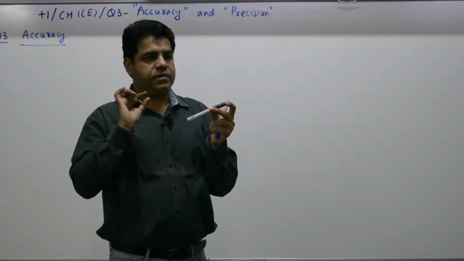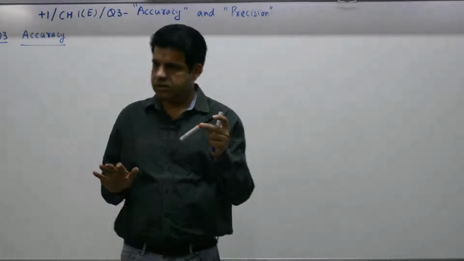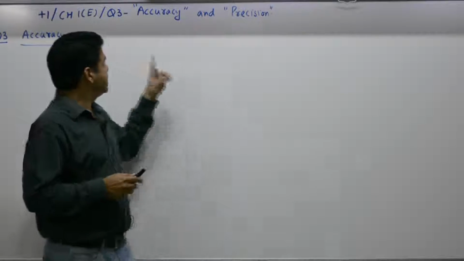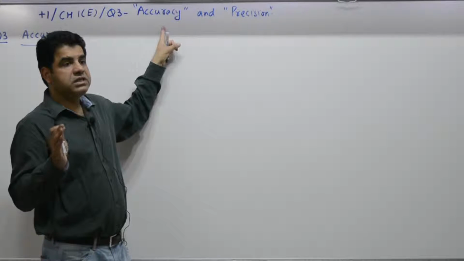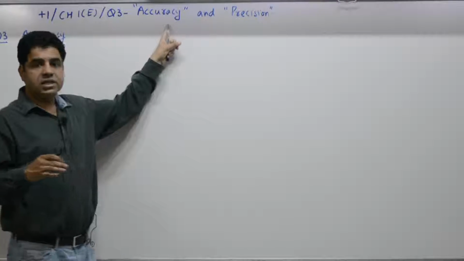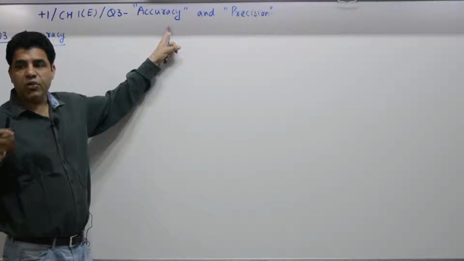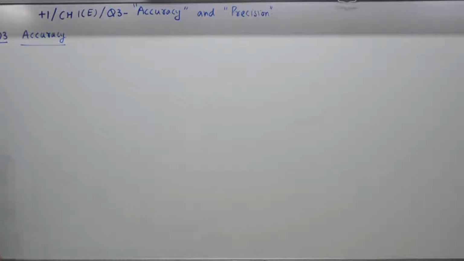So there is some error. True value is different from measured value in most of the cases. There is small error. If the error is less, accuracy is more. If error is more, accuracy is less. That means what? Accuracy determines how close a measured value is to the true value. So, what is accuracy? Accuracy is extent to which a reported measurement approaches the true value of the quantity.